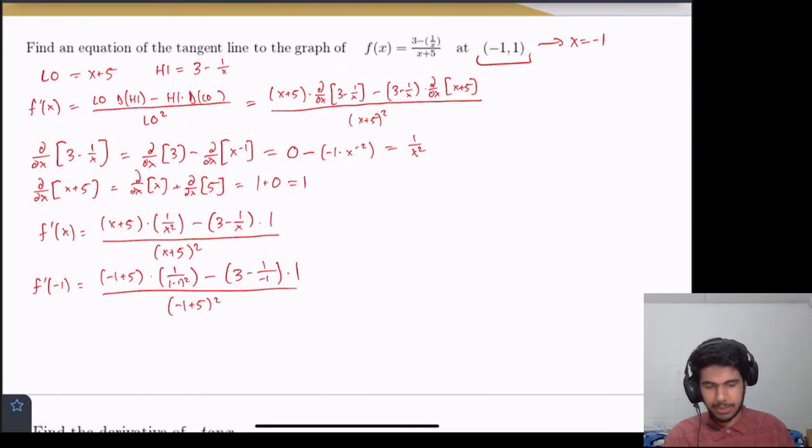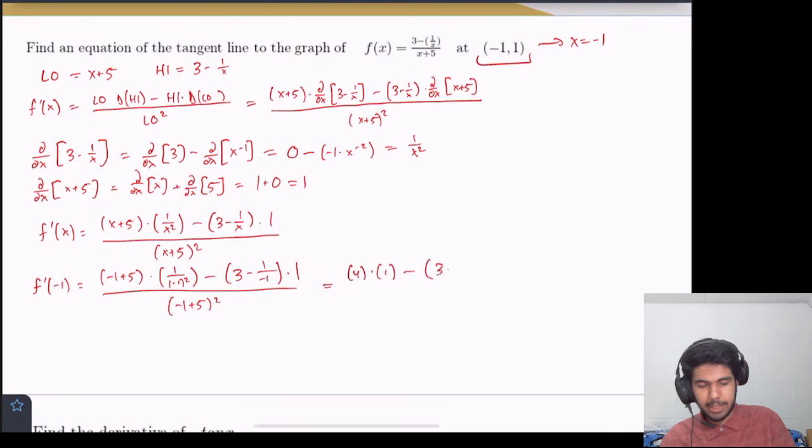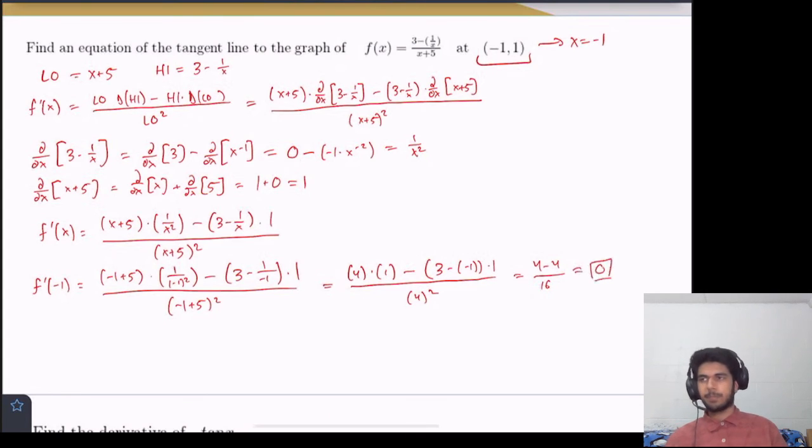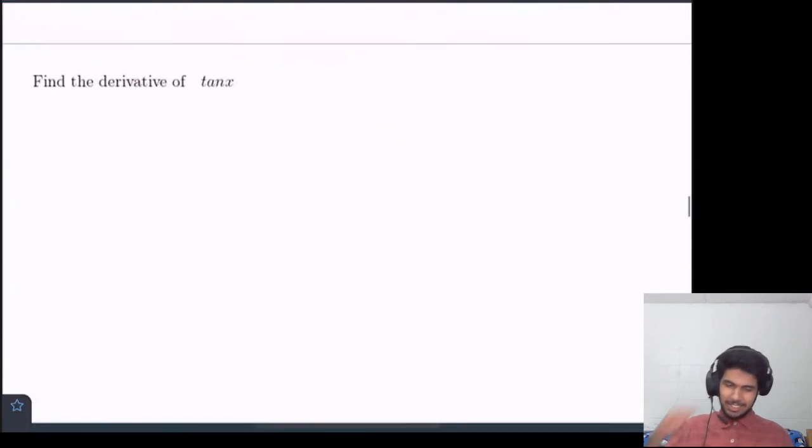Okay, let me just double check to make sure we're doing this okay. Okay. So, this gives us, first term is 4 times 1 minus 3 minus negative 1 times 1, all of this over 4 squared, that's equal to 4 minus 4 over 16, which gives us 0. So that's our answer. And I wish I had a graph to show you, but unfortunately I didn't create a video for it. So now let's move onwards.